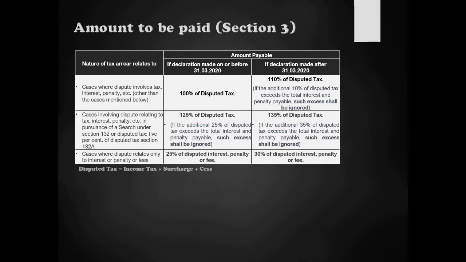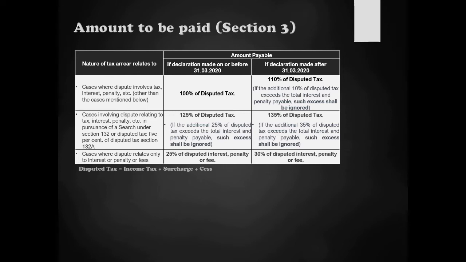When you pay 100% of this disputed tax, the interest and penalty get waived and you can settle the tax dispute. Whereas if you make the declaration after 31st of March, this amount gets increased slightly. It becomes 110% of the disputed tax. So the 10% increment is the disadvantage you will have for not filing the declaration on or before 31st March. That is the incremental tax which you will have to pay.